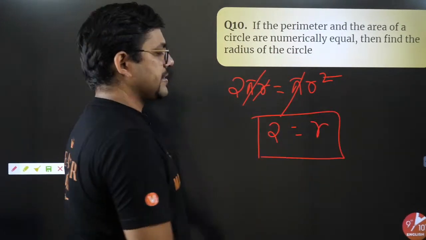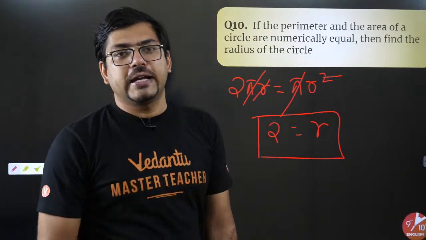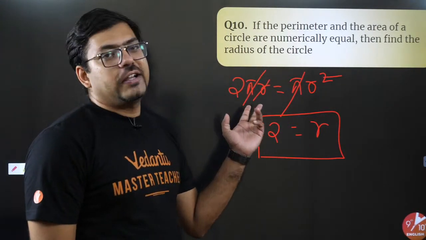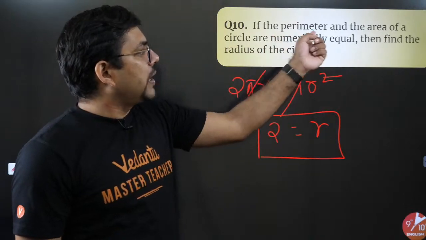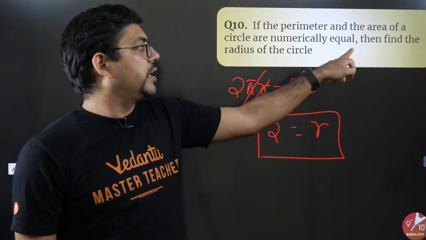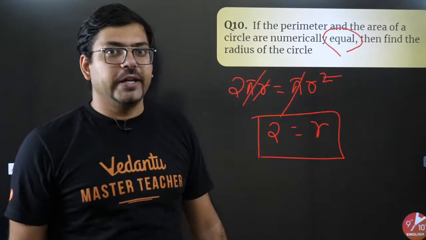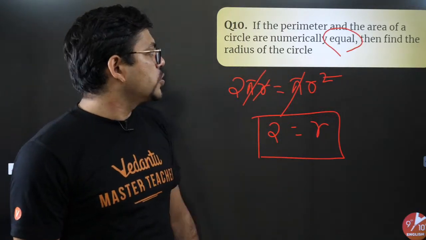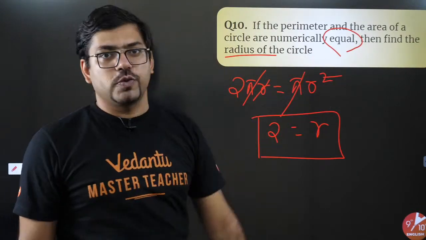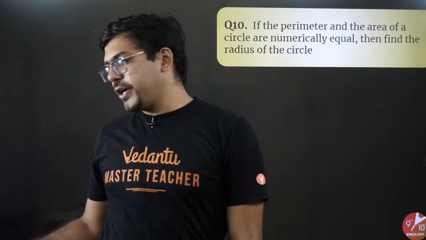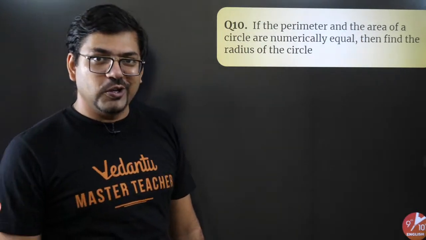So if the radius is equal to 2, then you will numerically get the perimeter of the circle equal to the area of the circle. The perimeter and area are numerically equal when the radius is 2. To find the radius of the circle, we got 2. I hope you all got it. Yes or no? You all got it?